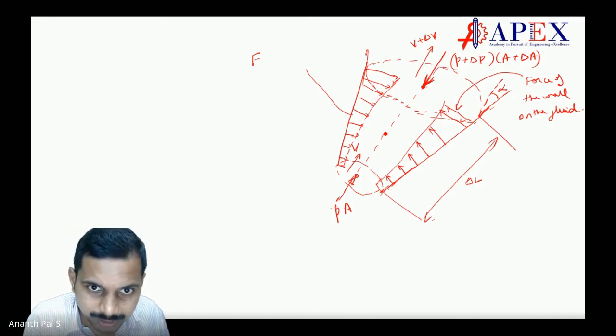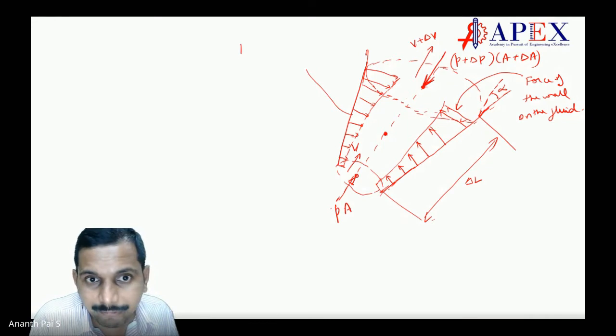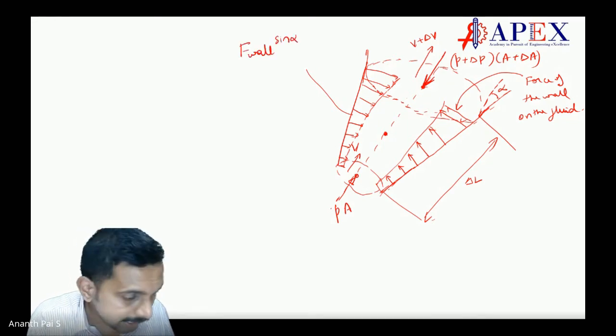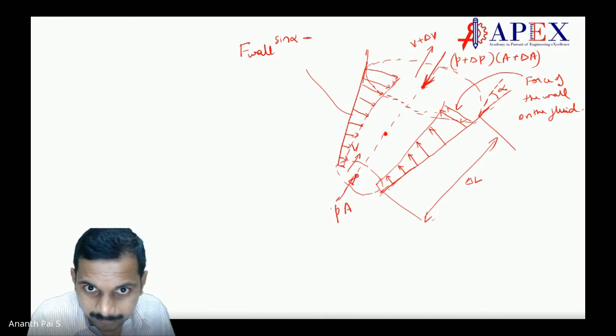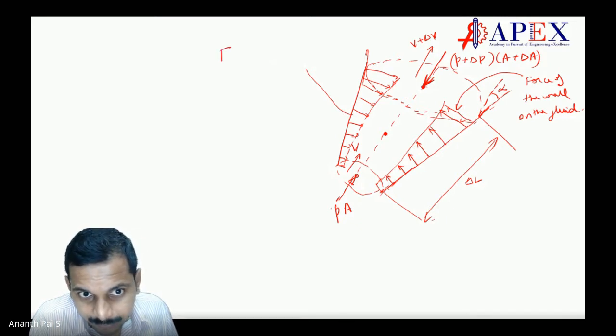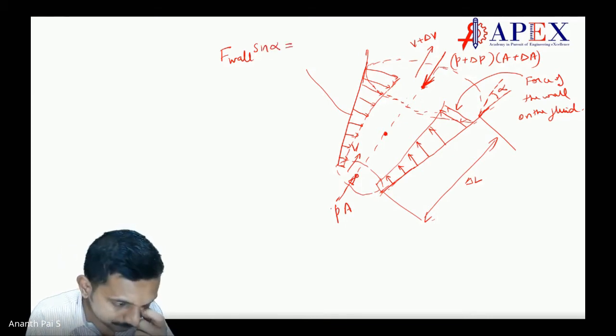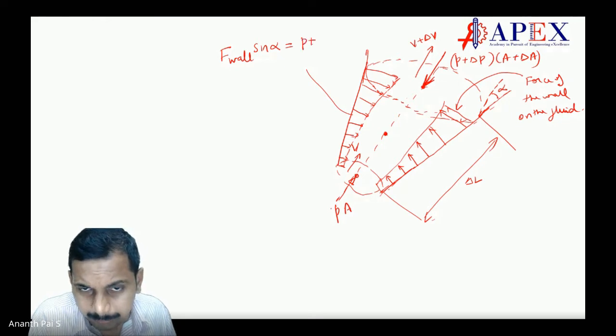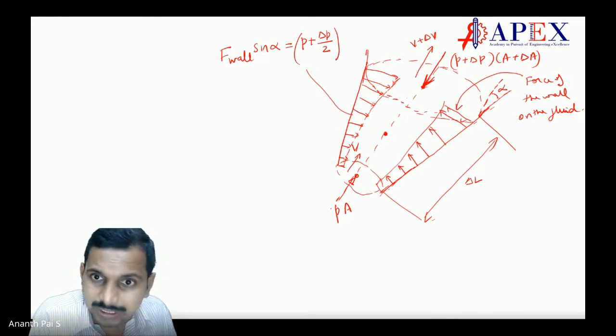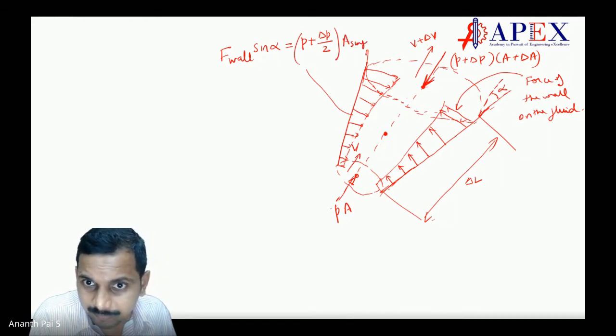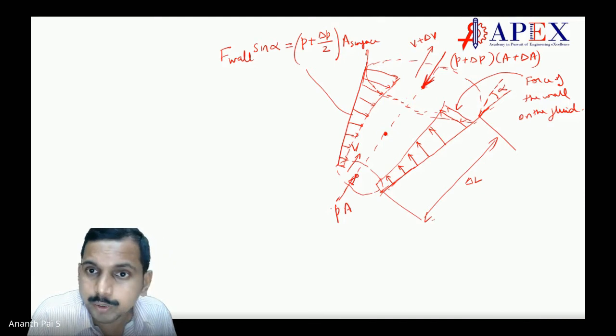So the force here is F on wall into sine alpha, and that becomes equal to pressure plus delta P by 2, into A surface, into sine alpha.